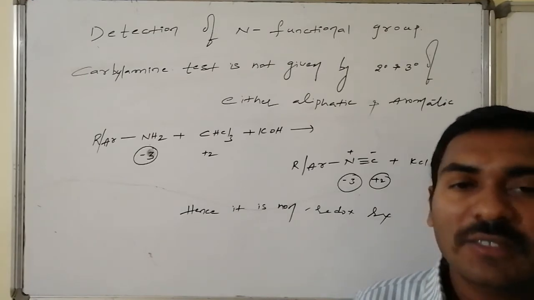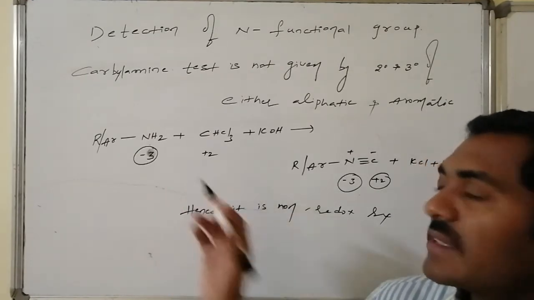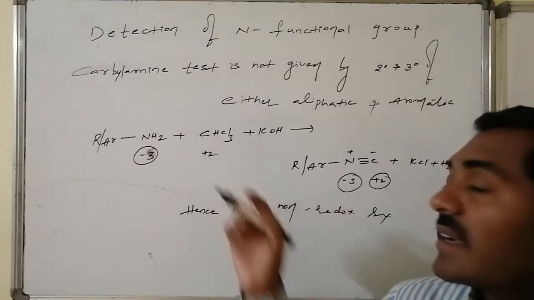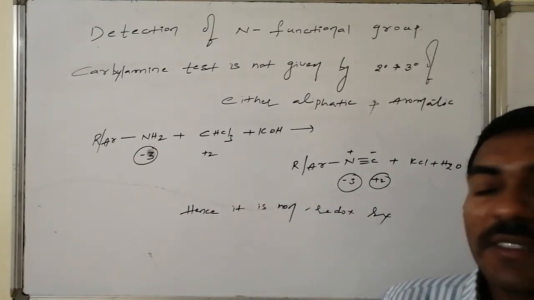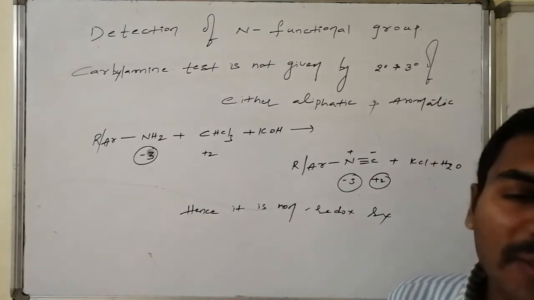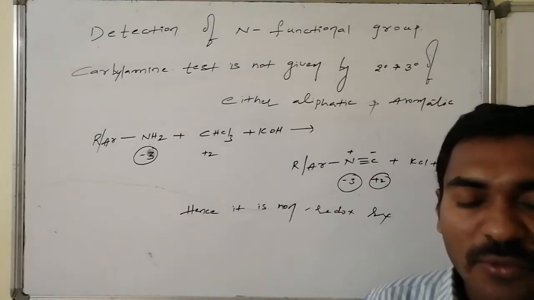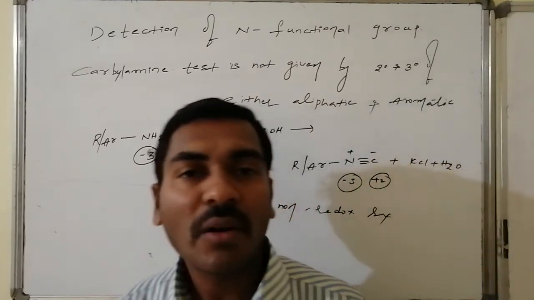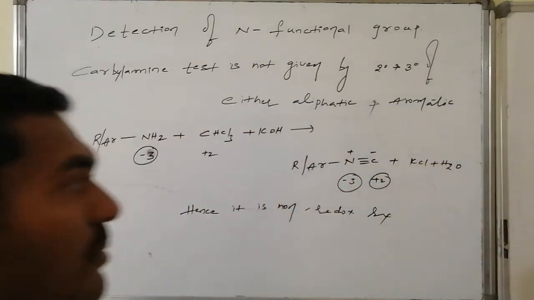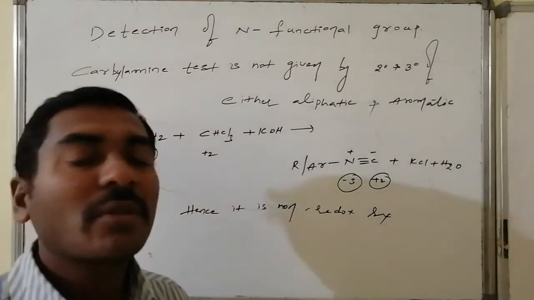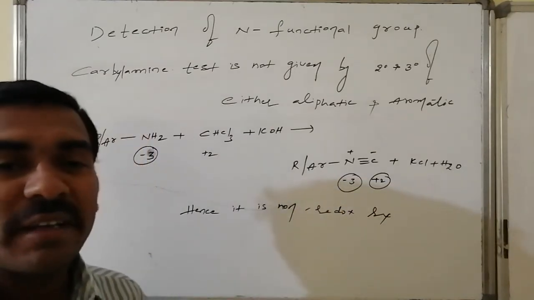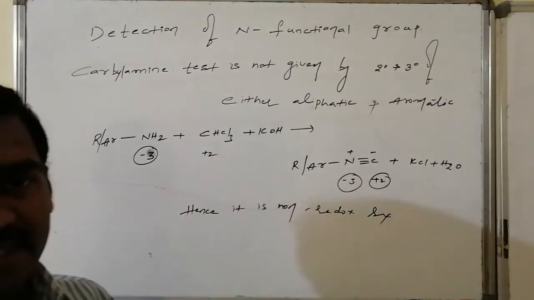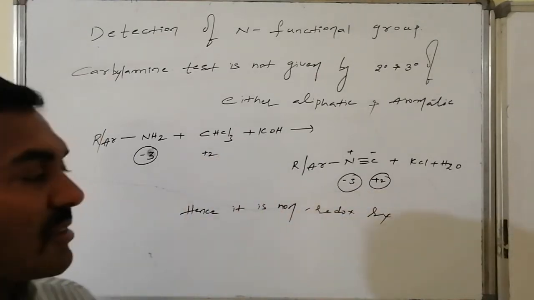If you look at the oxidation states, nitrogen is maintaining an oxidation state of -3. Similarly, carbon in chloroform is maintaining an oxidation state of +2. Potassium hydroxide is an ionic species, and there is no change in the oxidation state of either potassium or OH minus. Now in the formed product also, nitrogen is maintaining -3 as its oxidation state. Similarly, carbon is maintaining +2 as its oxidation state.